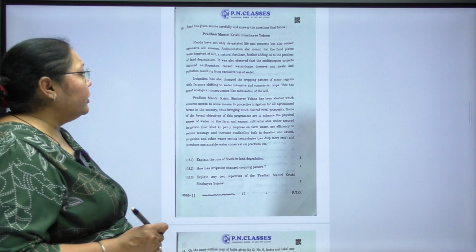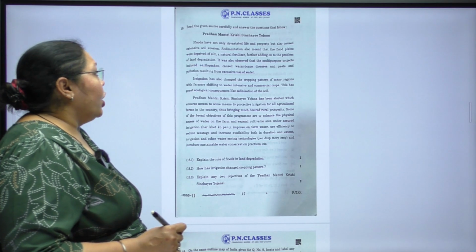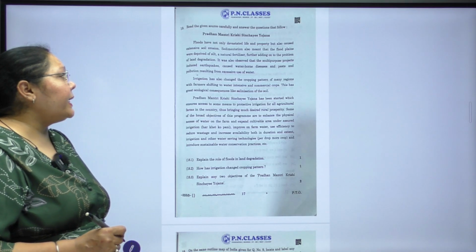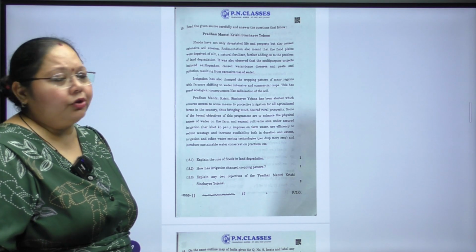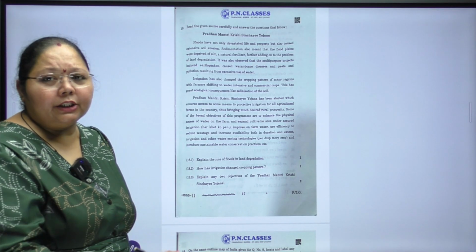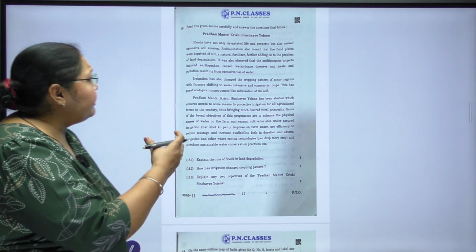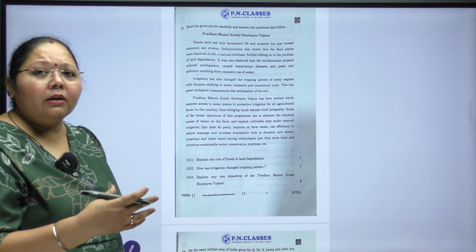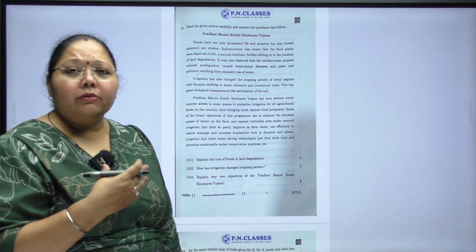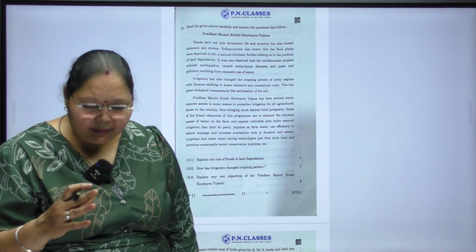It was also observed that the multipurpose projects induced earthquakes, caused waterborne diseases and pests, and pollution resulting from excessive use of water. Now here, Sinchai Yojana, Sinchai means related to the irrigation facility. Sinchai Yojana means irrigation facilities. Now in the first paragraph they have told you how the floods were taken away and the soil erosion happened due to the water. First paragraph they are explaining you this thing.